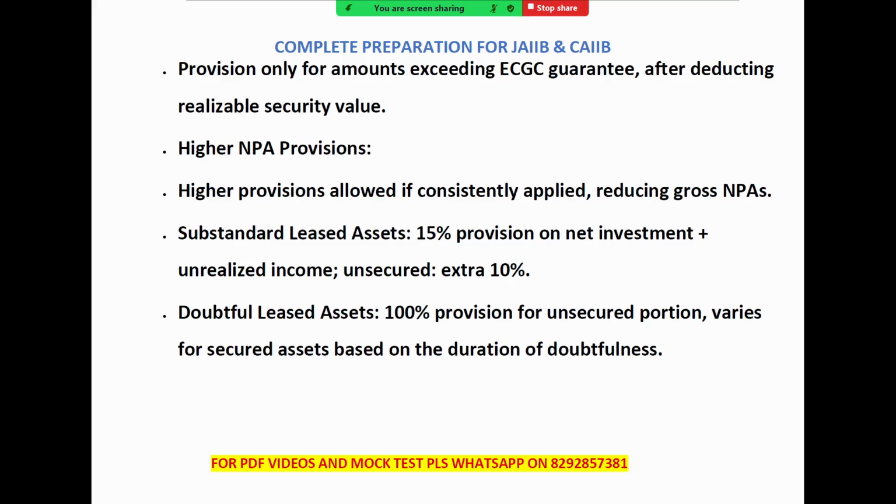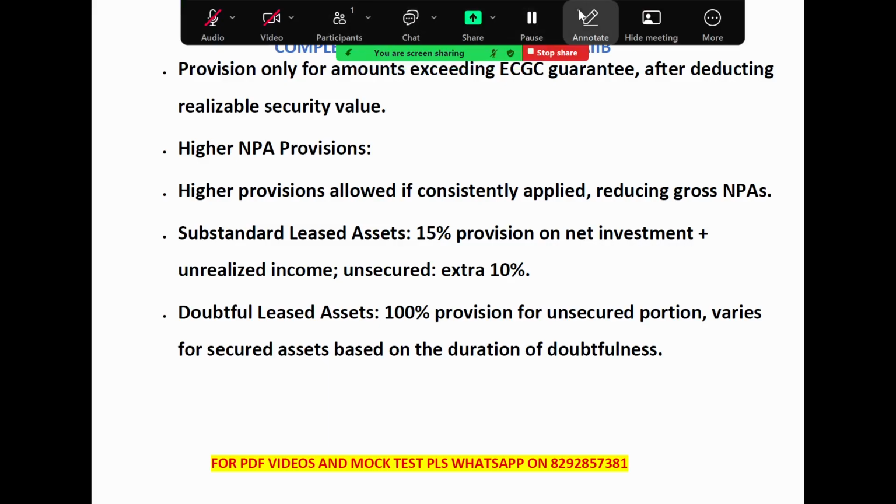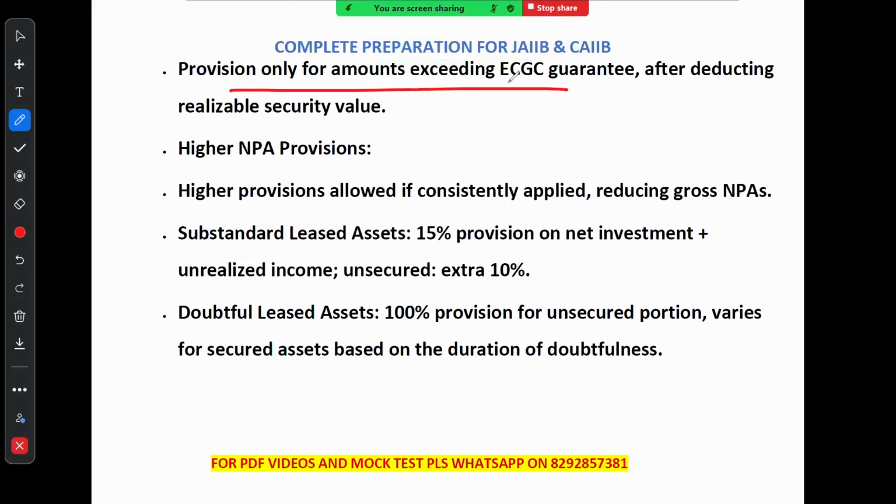This is the basic point, remember it, right? That exceeding the guarantee, they have to make provision, after factoring in any security they can recover. Now, high NPA provision: bank can set aside more money than required for bad loan. If they do this consistently, this helps reduce the overall bad loan on their book.